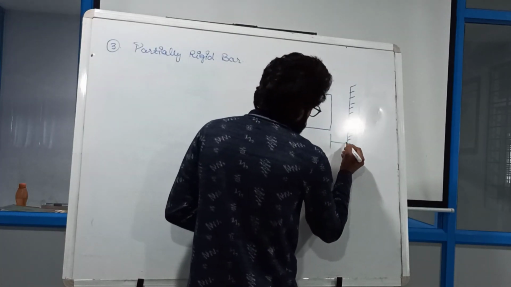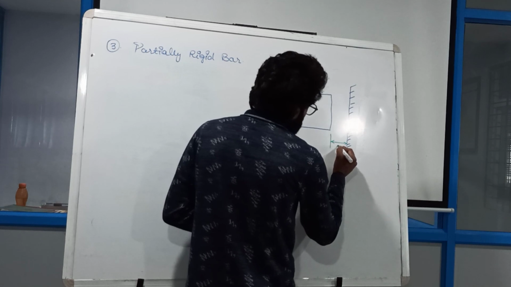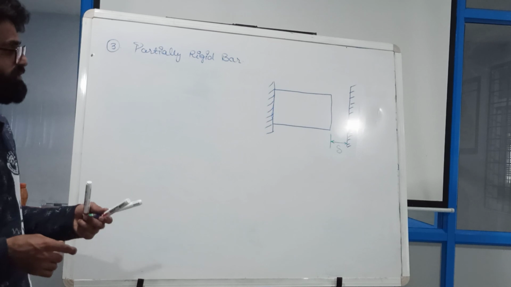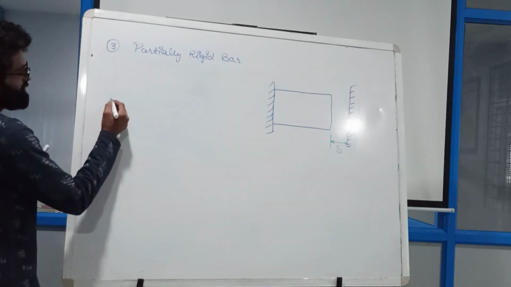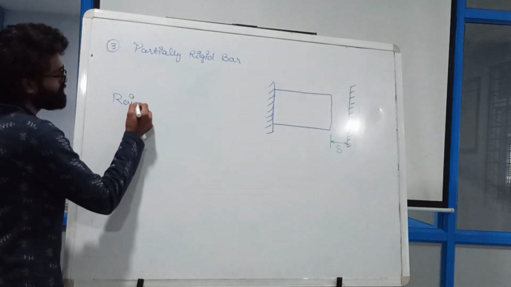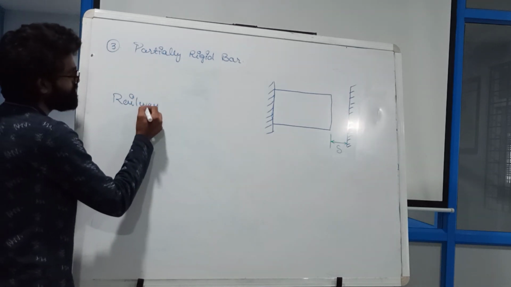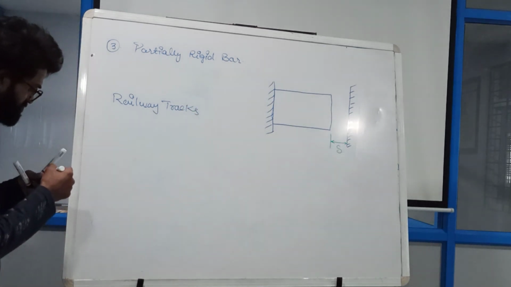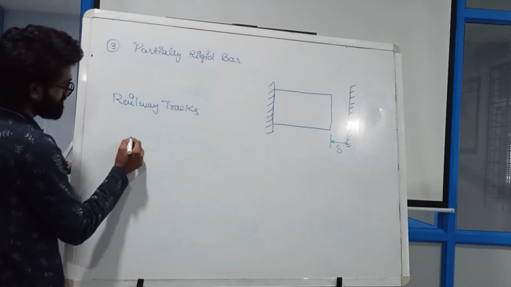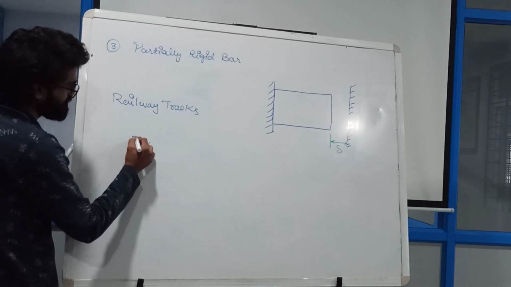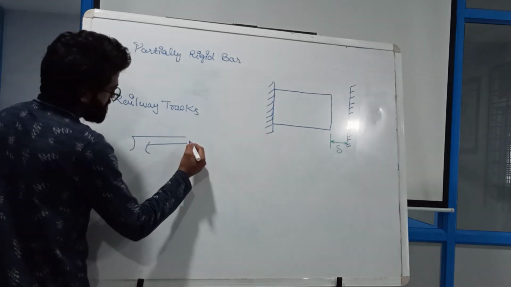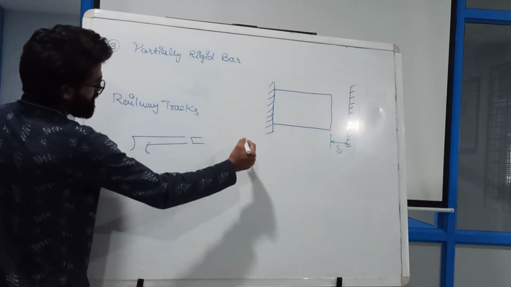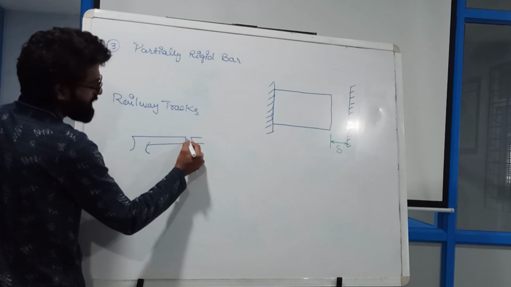Now my dear friends, why am I discussing this case? Because this is related to civil practical work. How is it related? You all have seen the railway tracks. In the railway tracks, if you have seen carefully, the railway girders are something like this, and in the middle they have given some gap, and after that they are laid again. So why have they given this gap in the middle?